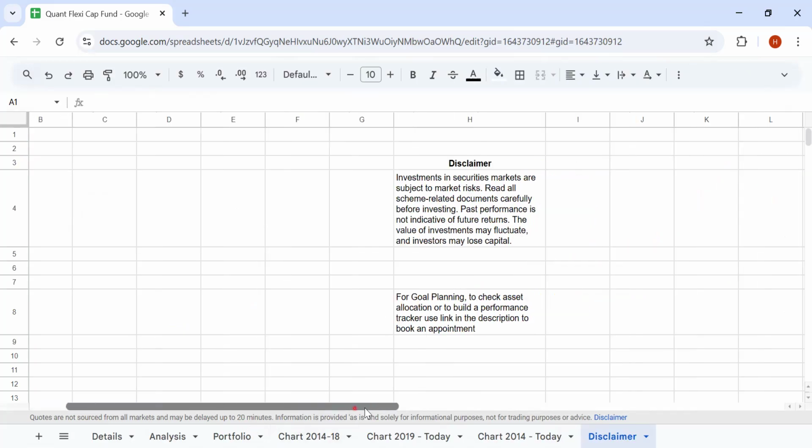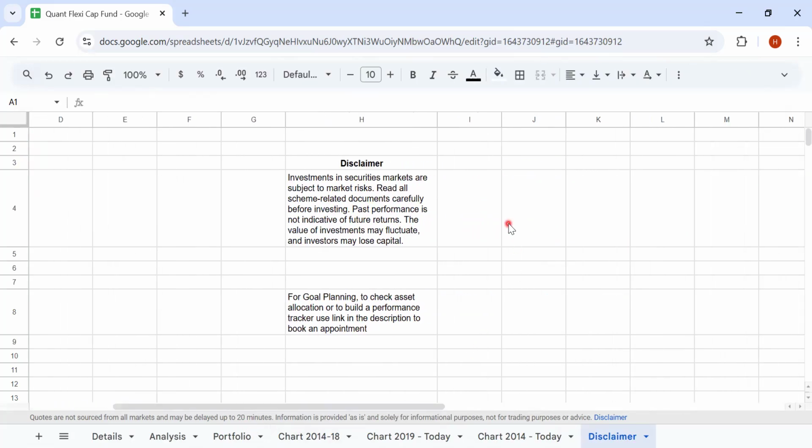So this video is for an educational purpose only. It is neither a recommendation to buy nor sell the asset class in discussion. So for any equity investment, please look at your asset allocation and see that it is aligned with your goals or the financial plan. In case you are not somebody who is doing that, probably it will serve you better if you go to a financial advisor or a distributor.